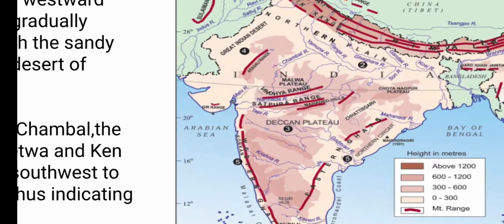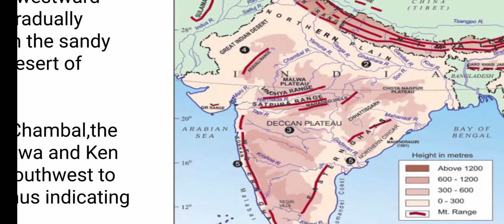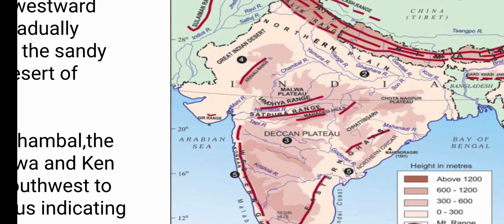You can see the Chambal River, after that is Betwa, and the Son River, where it is written Chota Nagpur Plateau, just above there is the Son River. So Chambal, Betwa, Ken, Son, all these are moving from southwest to the northeast. All these rivers are joining the Ganga River. The Chambal, the Son, the Betwa, the Ken, all are joining the Ganga, flowing from southwest to the northeast.